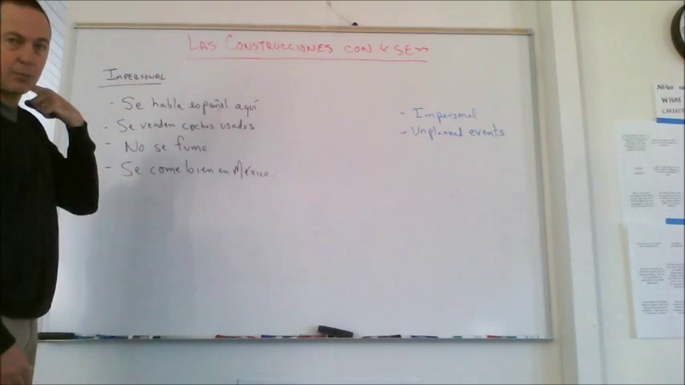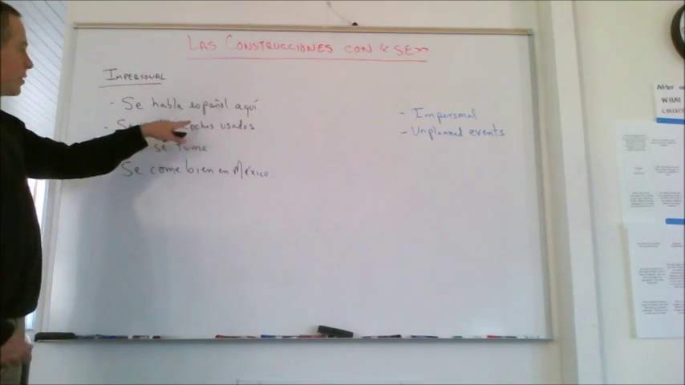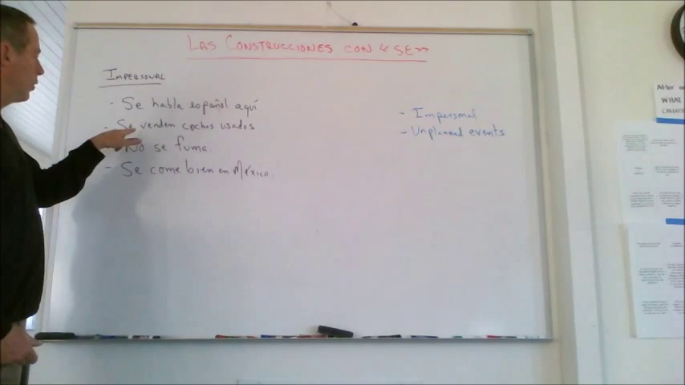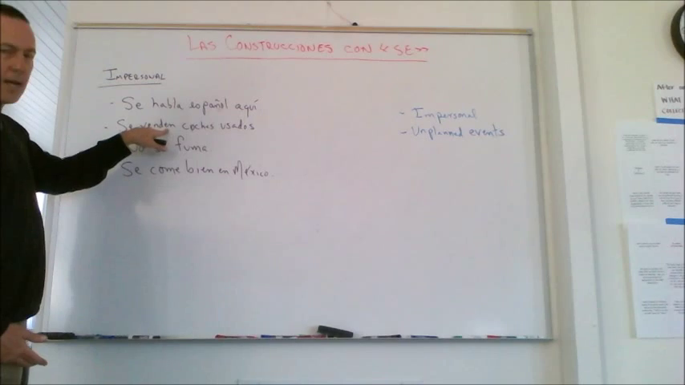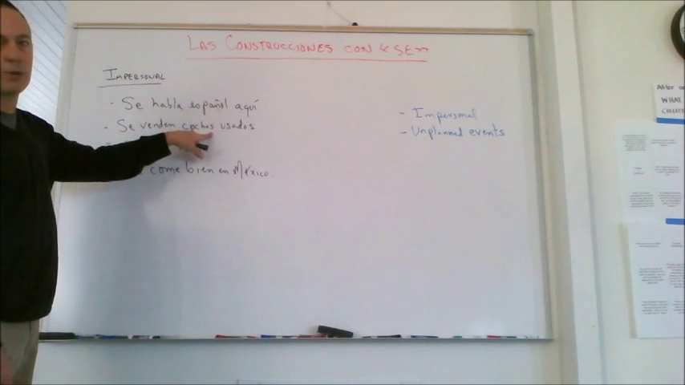Look at the second example. Se venden coches usados. Used cars for sale. That's how you say for sale in Spanish. But we use the se to signify there's no particular subject. Venden, that's plural, because coches usados is plural.